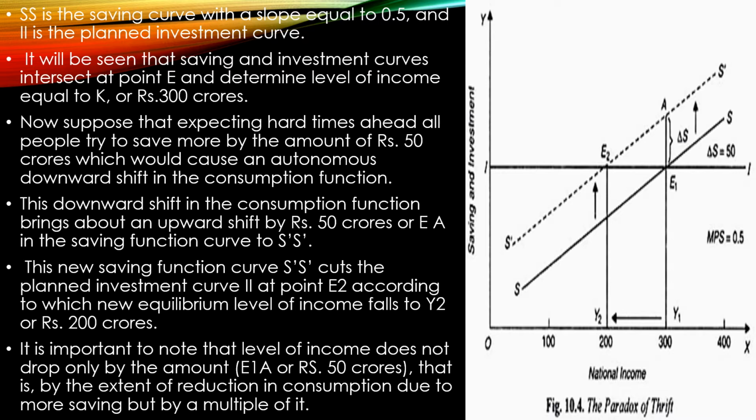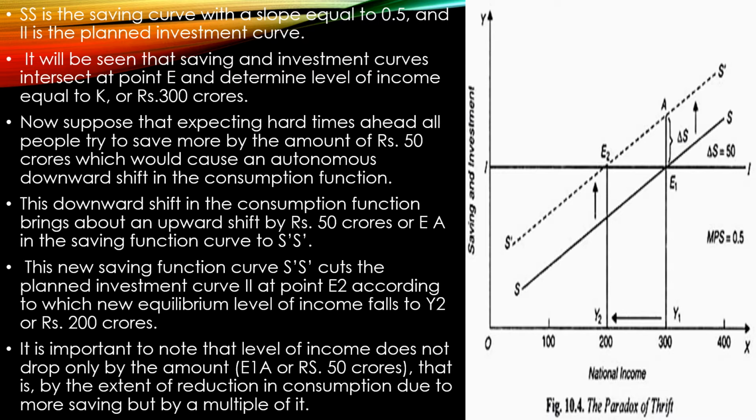So this point is Y1, and now suppose that you are expecting a hard time ahead, all the people in the economy would save more by the amount of rupees 50 crores, and this would cause an autonomous downward shift of your consumption, which is shown by the downward shift of your consumption function.